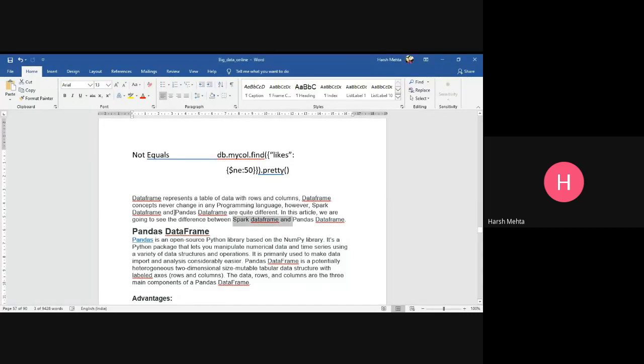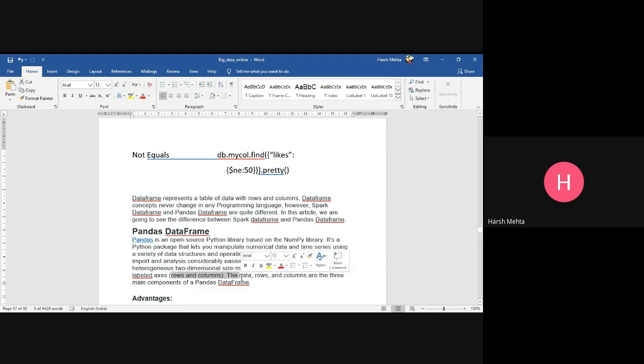Now there are two data frames. In Python, a very famous framework is Pandas. A lot of people are using the Pandas framework for programming purposes. So we are going to compare Pandas with the Spark data frame. Pandas is an open source Python library based on the NumPy library. It's a Python package that lets you manipulate numerical data and time series using a variety of data structures and operations. It is primarily used to make data import and analysis considerably easier. Pandas data frame is a potentially heterogeneous, two-dimensional, size-mutable tabular data structure with labeled axes.